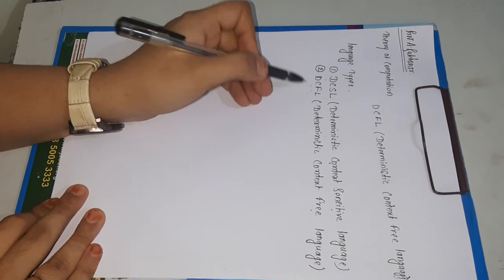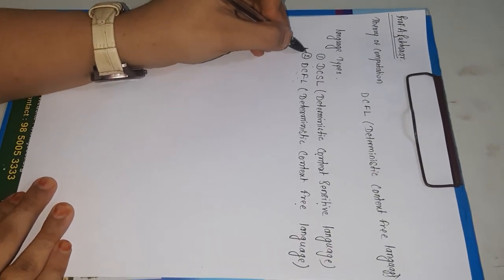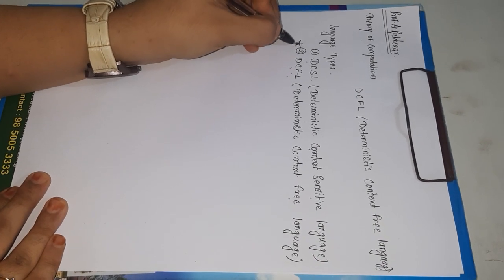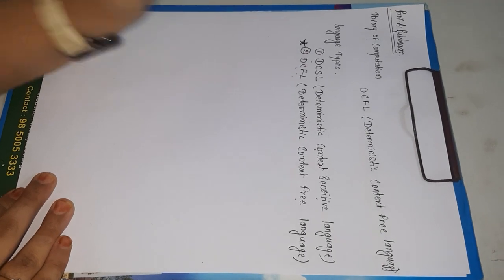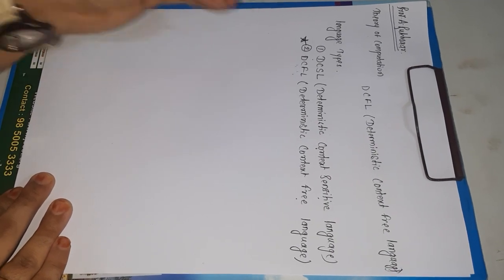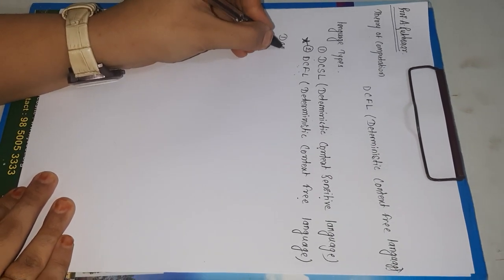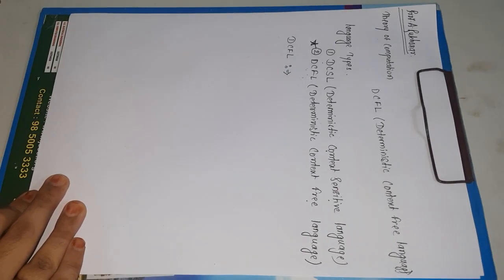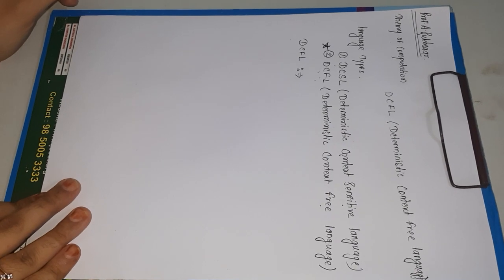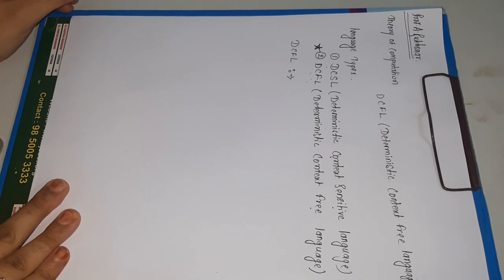So our main focus is on the second language type, that is DCFL, which is asked in the examination for around 7 to 8 marks. So we are starting with DCFL. As we saw earlier, the basic definition of DCFL is deterministic context free language.